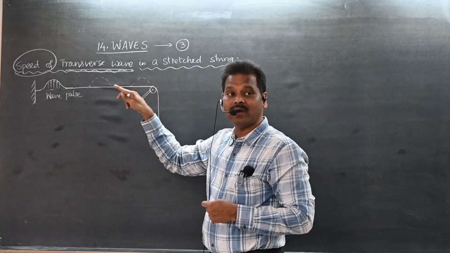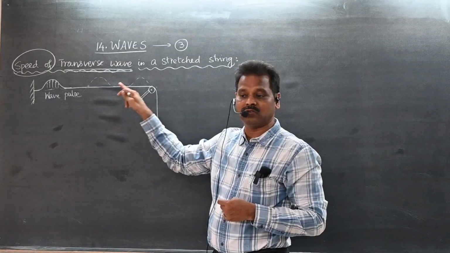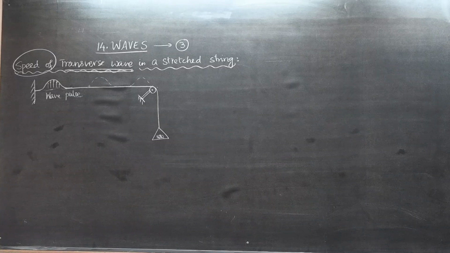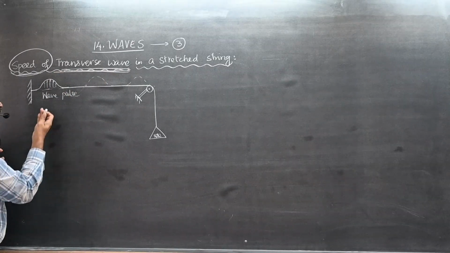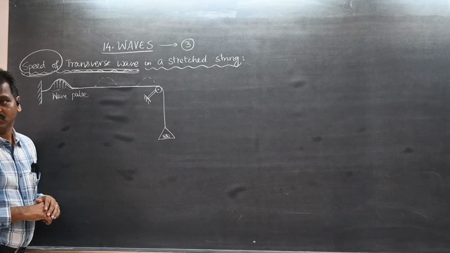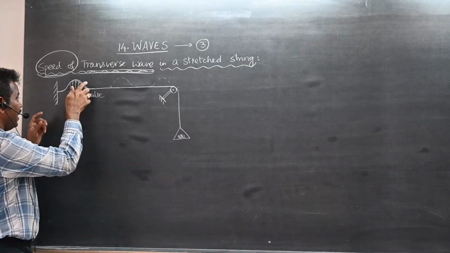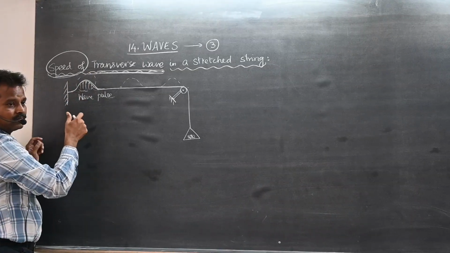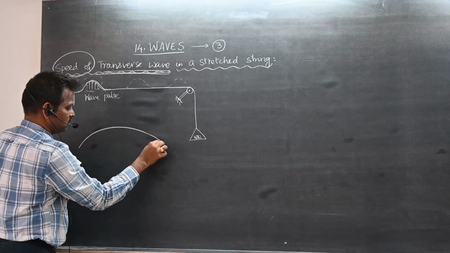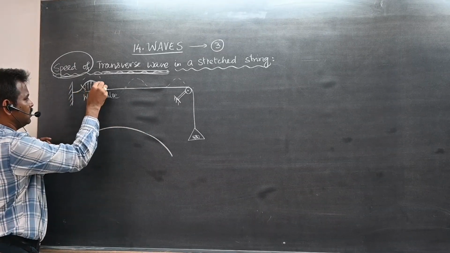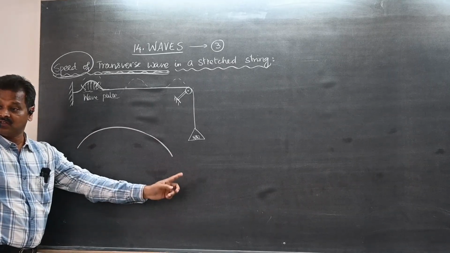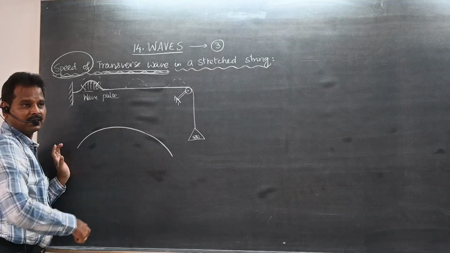So how to find the speed of the pulse produced in this string, we will see. The speed of the transverse wave. How to find the speed of this transverse pulse traveling along the string? To find this, students, I am enlarging this portion. I am taking a small portion of this and enlarging it. I am drawing it here, the same thing. This is the wave, this is the string, the stretched string after the pulse is created.